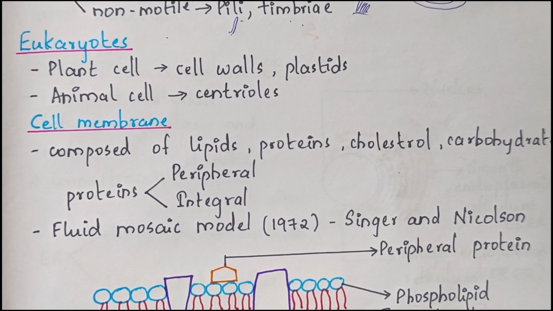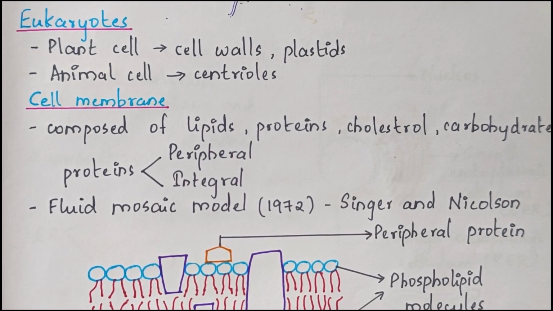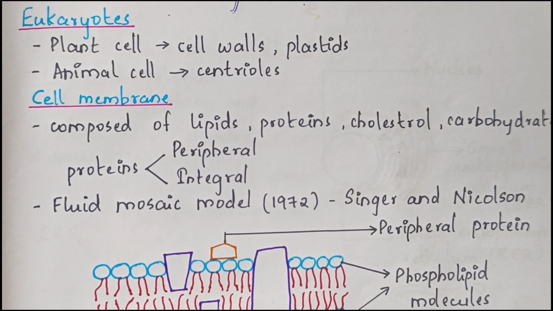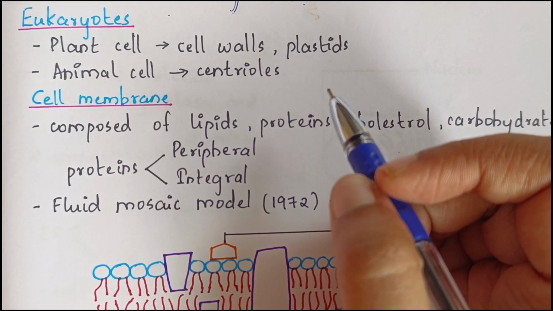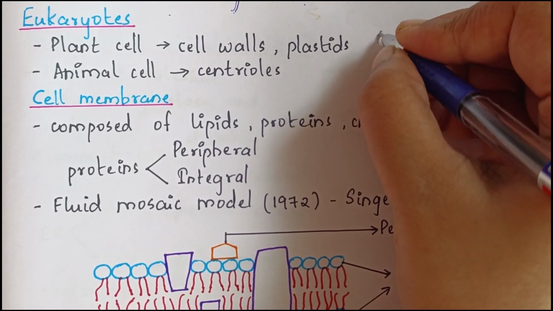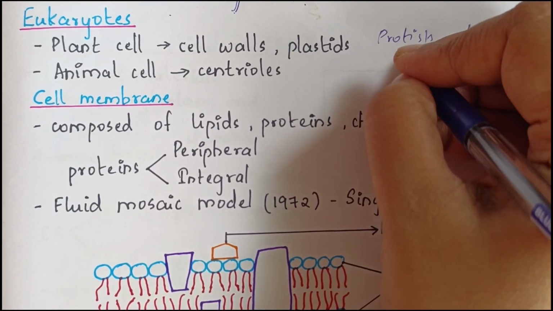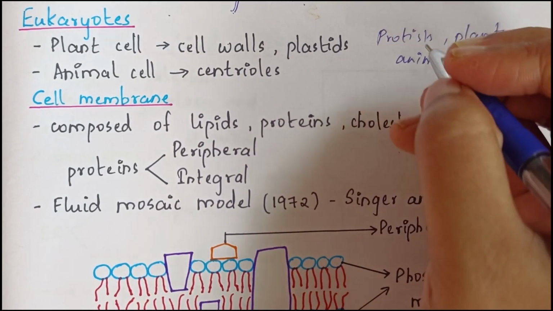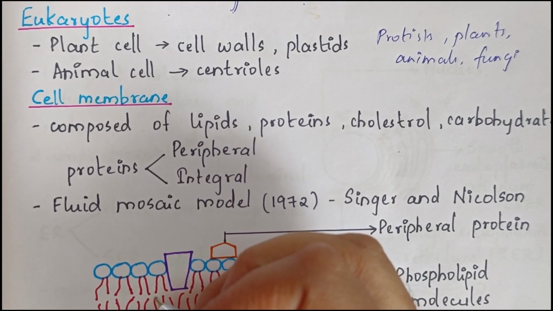Next type is eukaryotes. Eukaryotes are organisms with a membrane-bound nucleus. We have examples: protists, plants, animals, and fungi. These examples are important. That is protists, plants, animals, and fungi. And these eukaryotes also contain membrane-bound distinct structures called organelles.